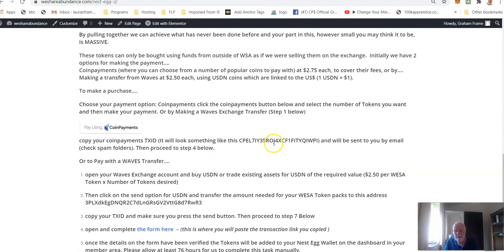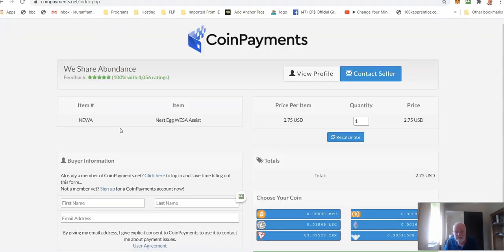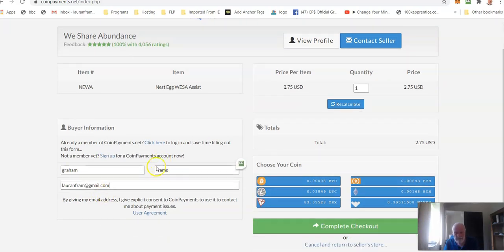But what I'm going to do now is quickly run through how you can make a payment using both of these systems. So first of all, if you're going to choose CoinPayments, you click on this Pay Using CoinPayments button here. It'll take you here. And before you can make any changes here, if you want to, you will need to put in your information. So, name and email address. You need to fill that in first.